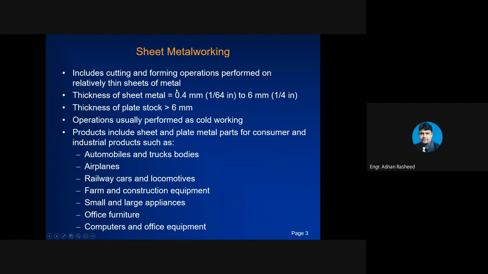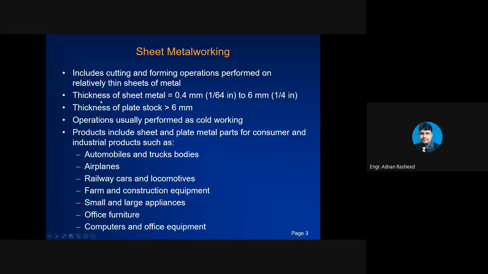These are performed on a thin sheet, and what is the thickness of that sheet? The thickness of sheet ranges from 0.4 millimeters to 6 millimeters. If the thickness of the metal sheet exceeds 6 millimeters, then it is known as plate.